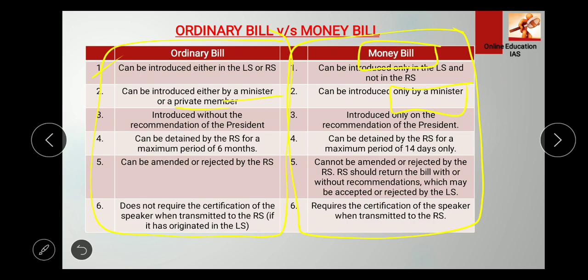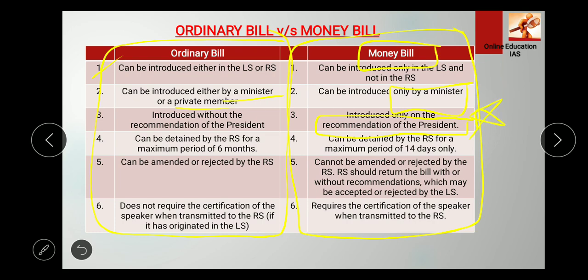Obviously you can do that, because an ordinary bill is introduced so that some daily routine matter of public concern can be highlighted. So again and again you can't take the permission of the president. But the money bill has to be introduced only on the recommendation of the president. This is very, very important, you need to remember this.